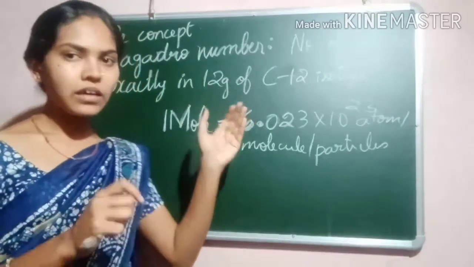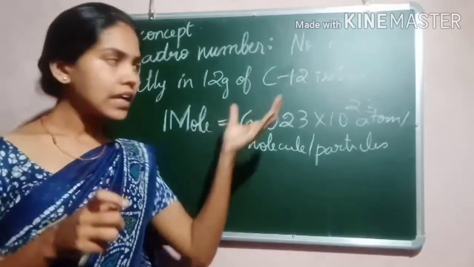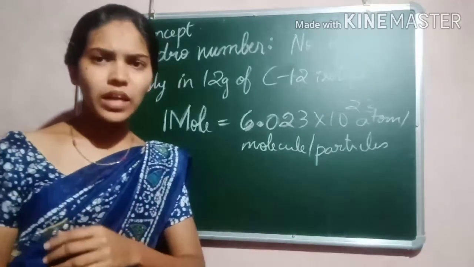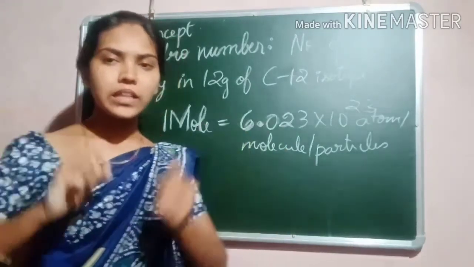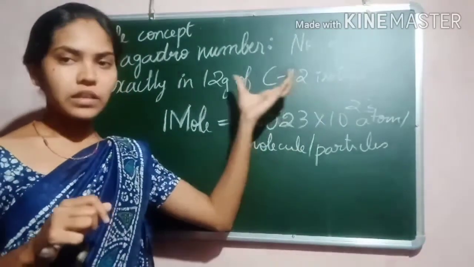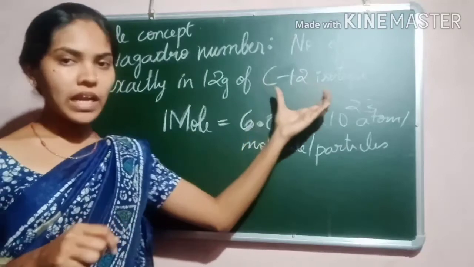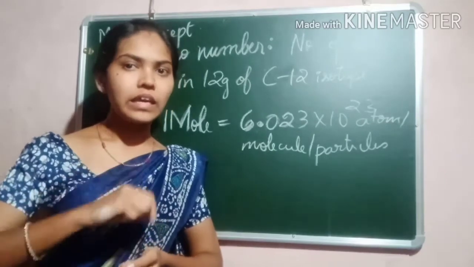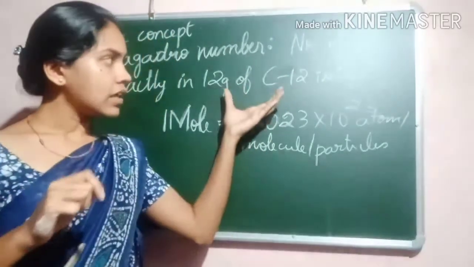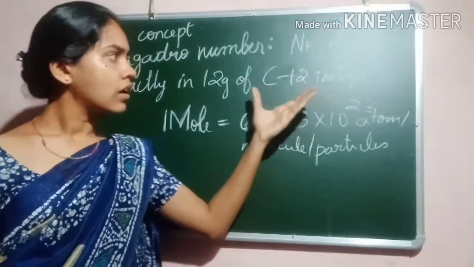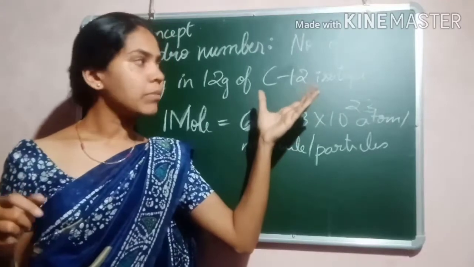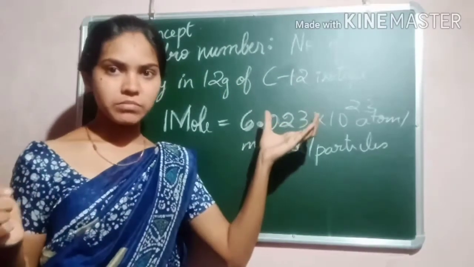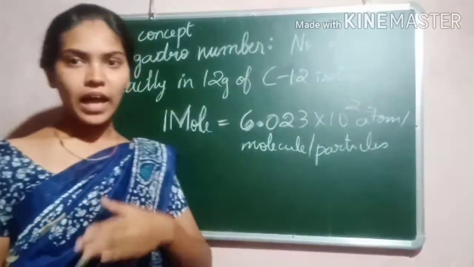Using that as a standard, they count the number of atoms in other atoms, other molecules.